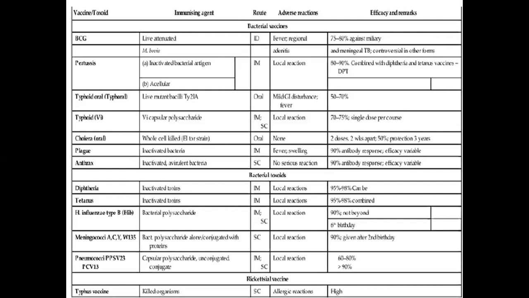Coming to bacterial toxoids, we have diphtheria, tetanus, Haemophilus influenzae type B, that is Hib vaccine, meningococcal A, C, Y, W135, these are the strains, and PPSV, the pneumococcal polysaccharide vaccine 23. All the bacterial toxoids are given intramuscularly. They may cause local reactions and all of them have efficacy rate more than 90%. We'll learn about bacterial toxoids in detail in the further slides.